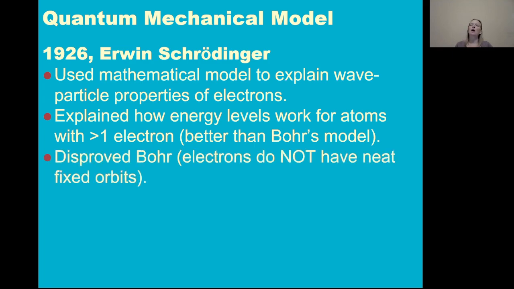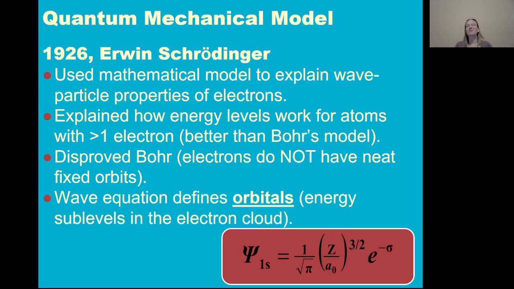He, together with Heisenberg, did disprove Bohr's idea that electrons have nice, neat, fixed orbits, because we found that you couldn't know the speed and position of an electron. You can't know both things at the same time. Instead, electrons exist in orbitals, which are sublevels of an energy level.